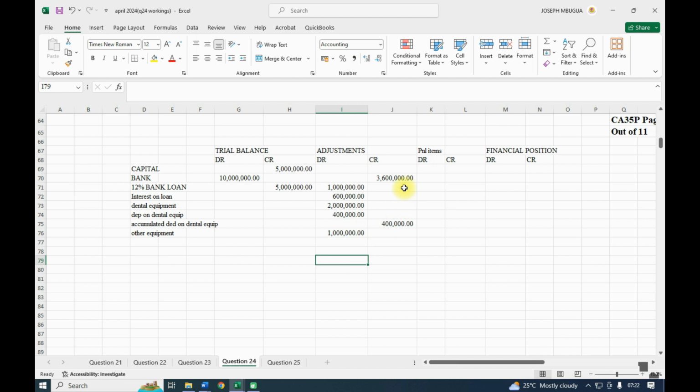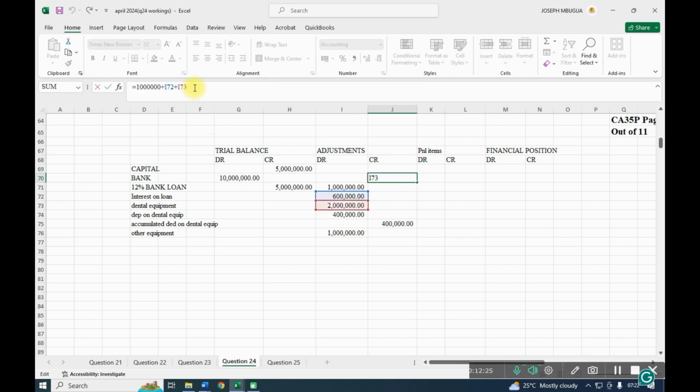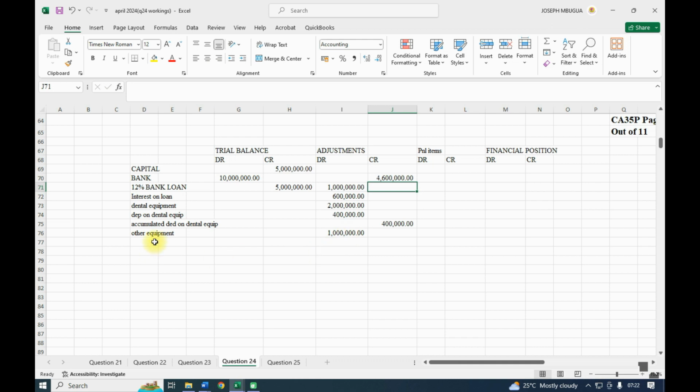Remember, this one we are buying from bank, so we shall be making our adjustment in bank.